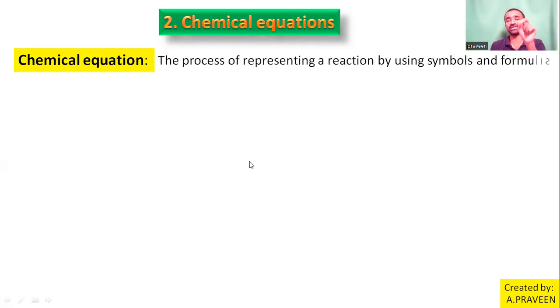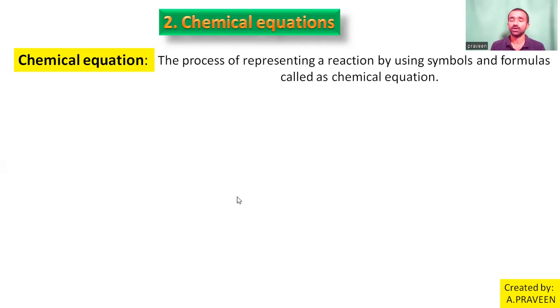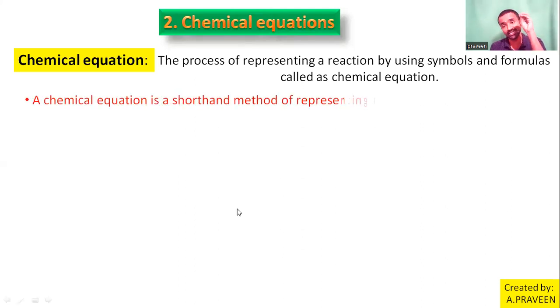The process of representing a reaction by using symbols and formulas is called a chemical equation, right? A chemical equation is very simple to define: reaction representation using symbols and formulas. It is a shorthand method of representing the chemical reaction. You need not always write out the reaction.